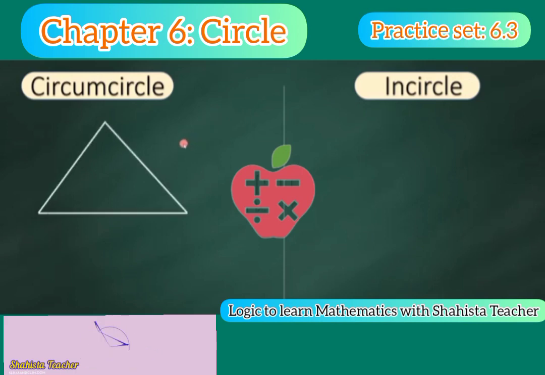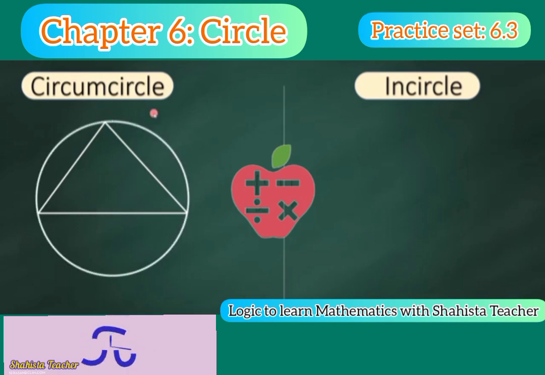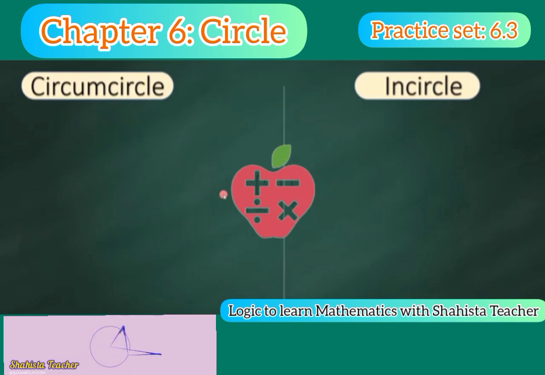So here, this is a triangle with three sides and three vertices. If a circle passes through all three vertices of the triangle, then it is said to be a circumcircle of the triangle. Here you can see the circle is passing through all the three vertices of a triangle. Is that clear? This is the circumcircle, or we can say the circle circumscribing the triangle. Is that clear, my dear students?